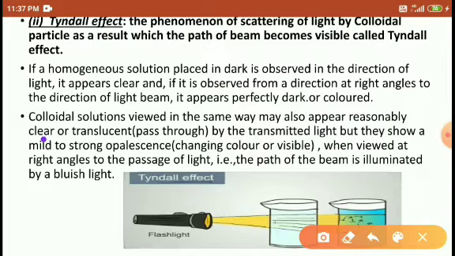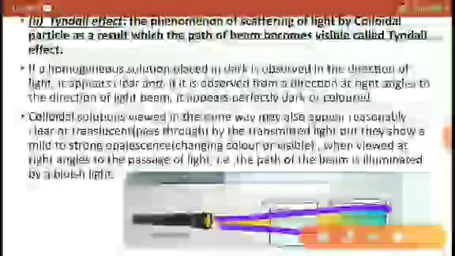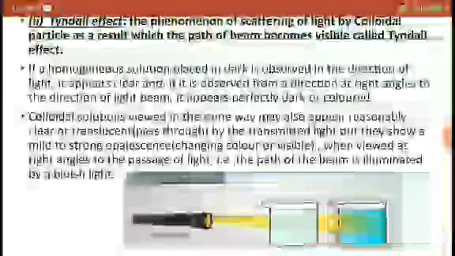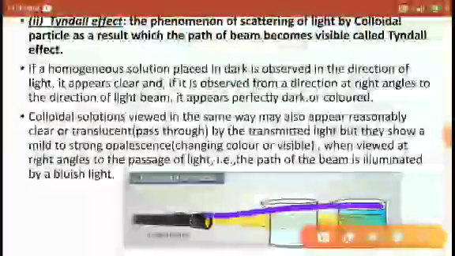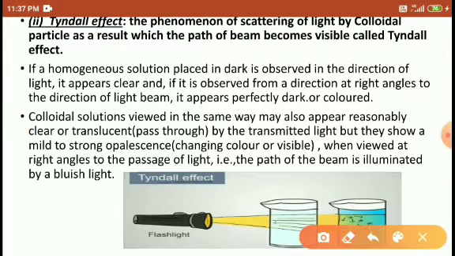Colloidal particles are visible when light is passed through the colloidal solution. In presence of this path of light, colloidal particles are visible on this path only. Right? On this path only the colloidal particles are visible. Look here, I will show you.